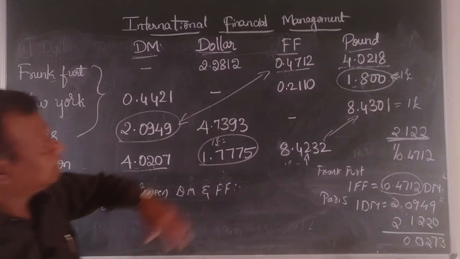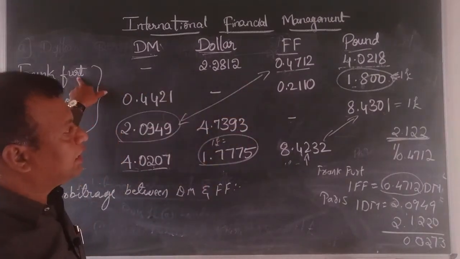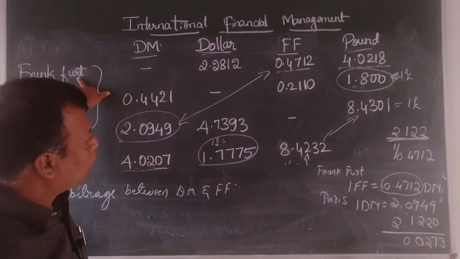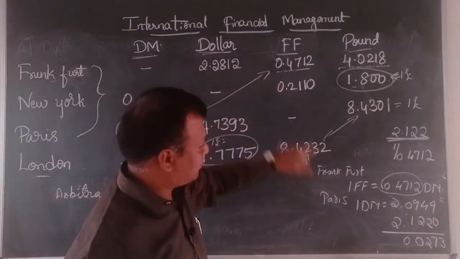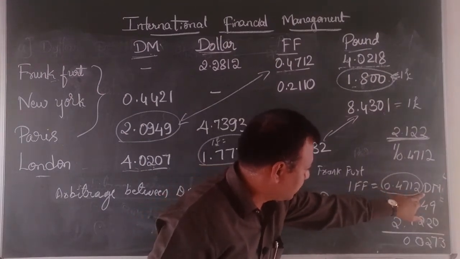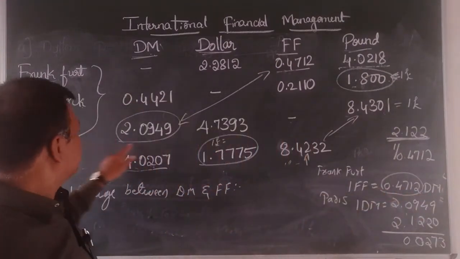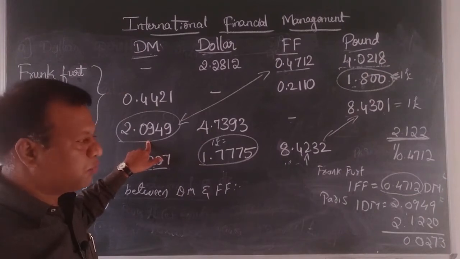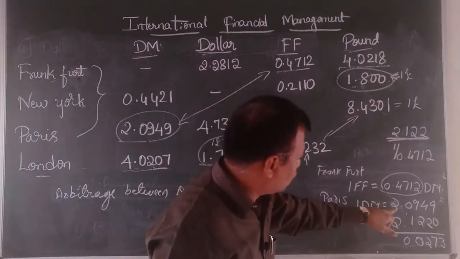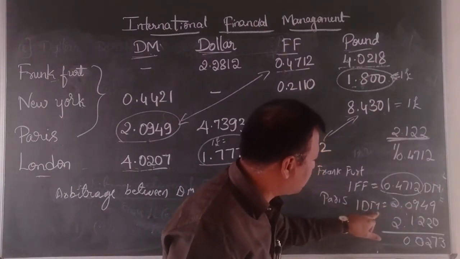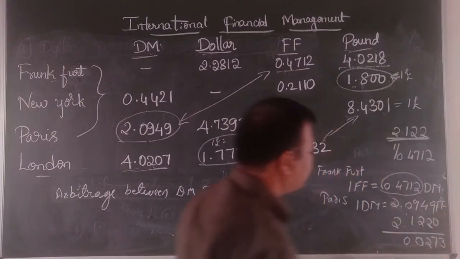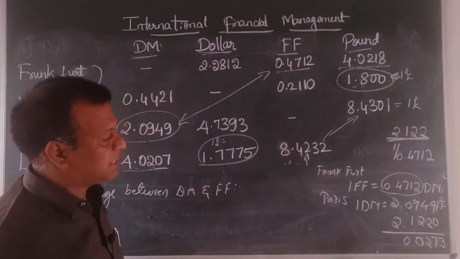In Frankfurt, it is given in a direct quote. Direct quote means 1 unit of foreign currency, that is French franc. 1 French franc is equal to 0.4712 Deutschmark. Again in Paris, it is given in a direct quote. It means 1 DM is equal to 2.0949 French franc. Now one is in French franc and one is in DM, so we cannot compare.